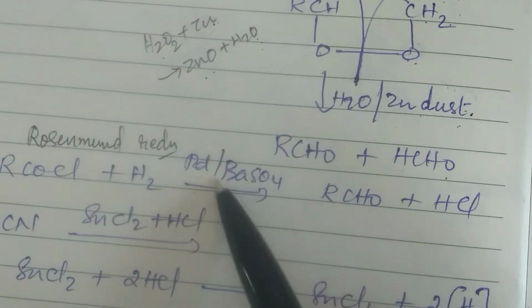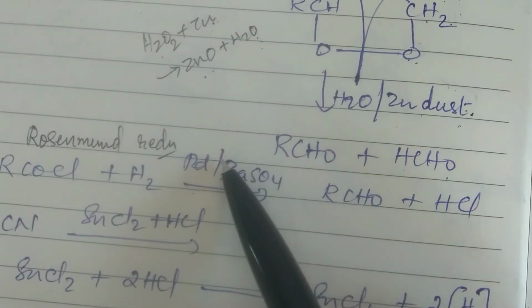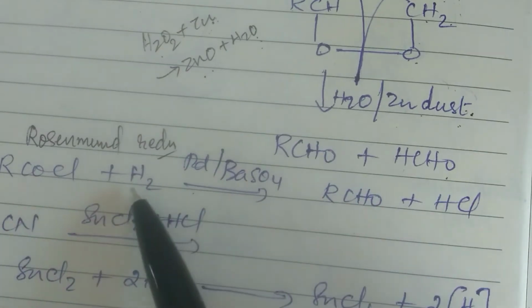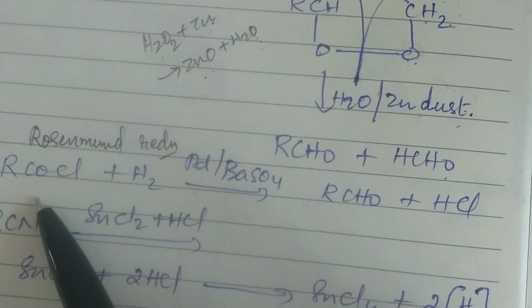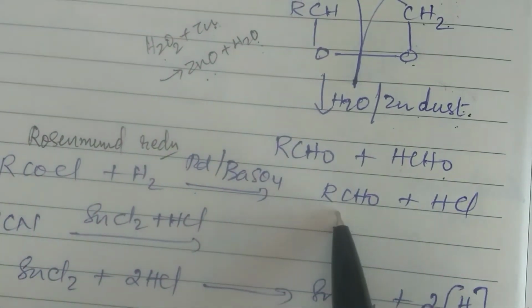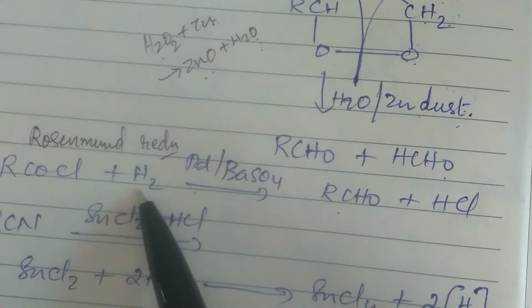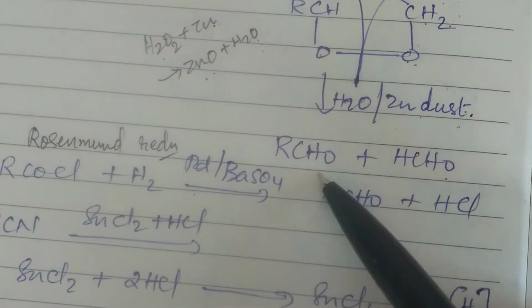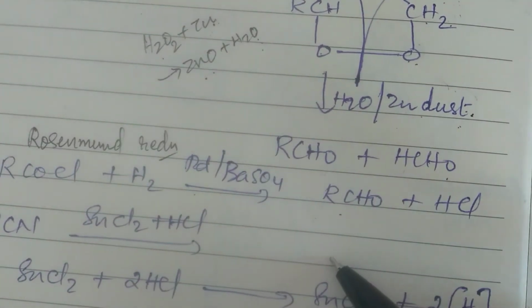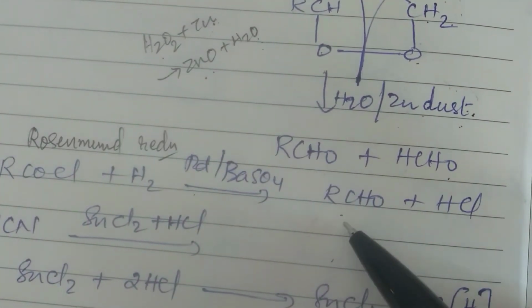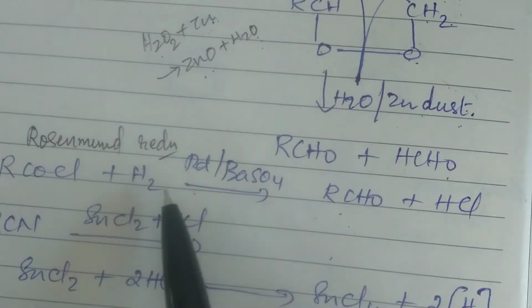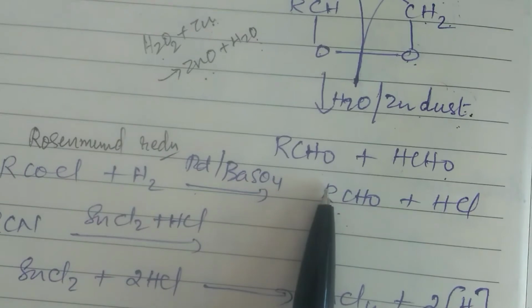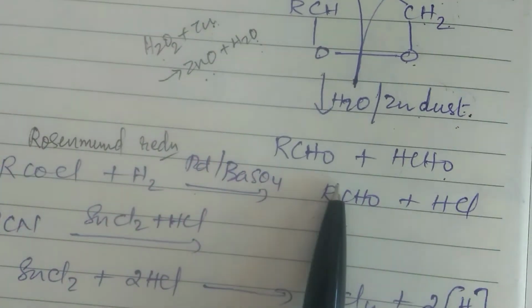Now why should we smear it with barium sulfate? What will happen? If you add hydrogen to alkanoyl halide, it will give you aldehyde initially, and in the presence of hydrogen and palladium, this will undergo further reduction to give you primary alcohol. Is that clear? So if you want to avoid the formation of primary alcohol, you have to control the reduction reaction.